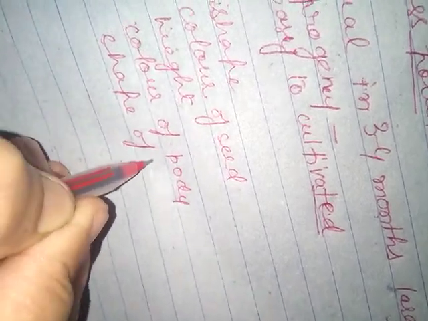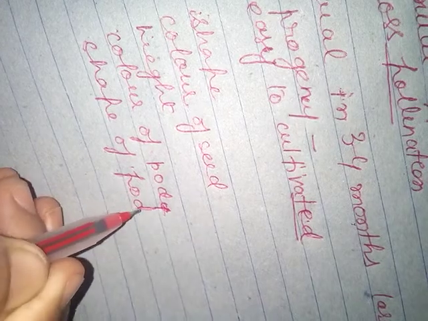Large number of true breeding varieties means it has clearly contrasting characters, like for the shape of the seed, for the color of the seed, for the height of the plant, for the color of pod, for the shape of pod, for the position of the flower, and the color of flower.